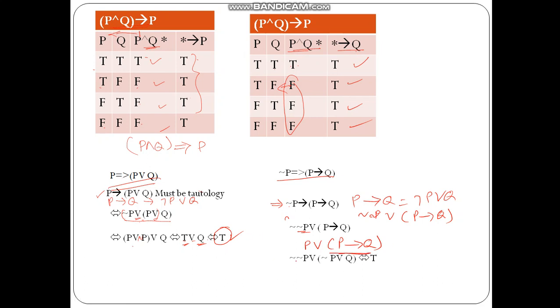Then you can rewrite this one as not P or Q. So now here it will be P or not P or Q. P or not P will be true, and true or Q will always be true. So this is the next one.